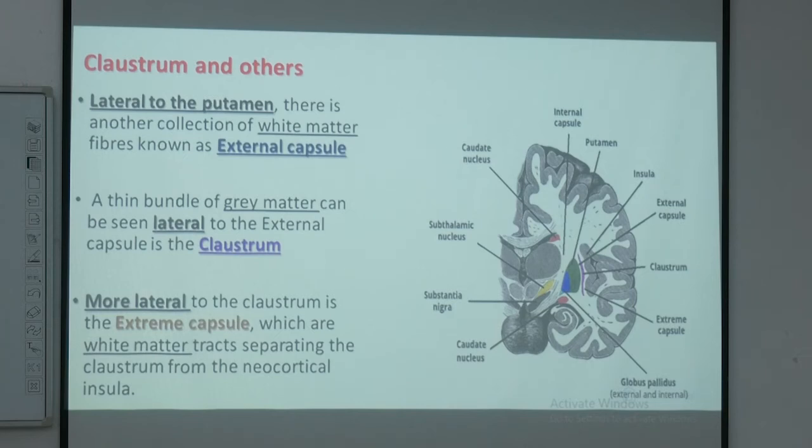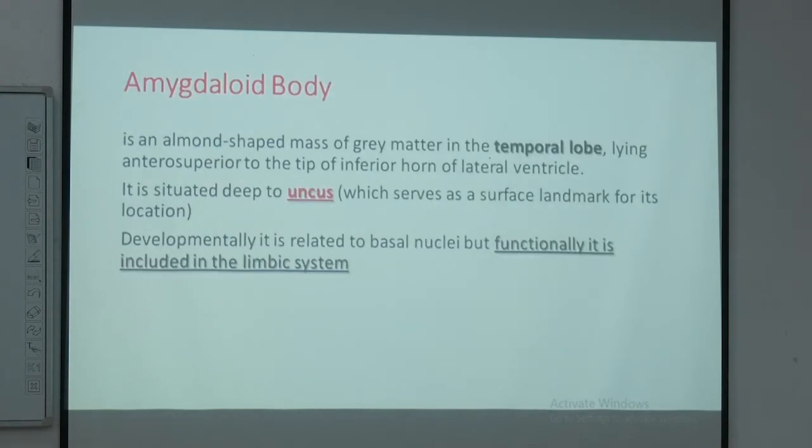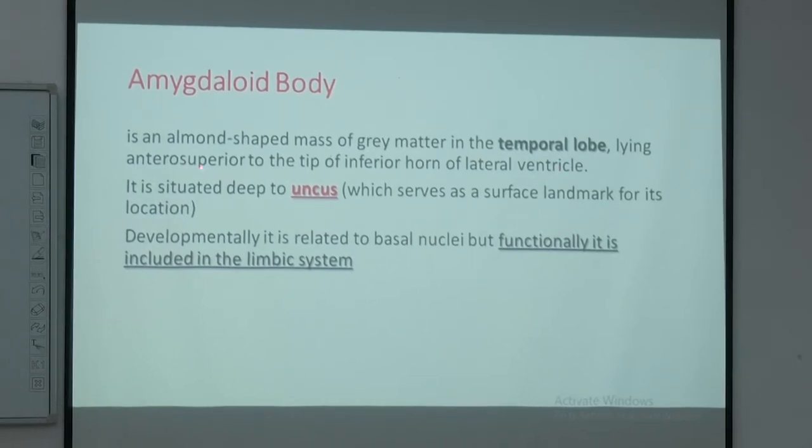Now, we are moving to the functional component, which is additional to this: the amygdaloid body, another component, which is the structural component of course to the basal nuclei, which looks like an almond. Now, this almond is present in the lateral ventricle, and if you move to the anterior aspect of the inferior horn of the lateral ventricle, you find this collection of the body, which is known as the amygdaloid body.